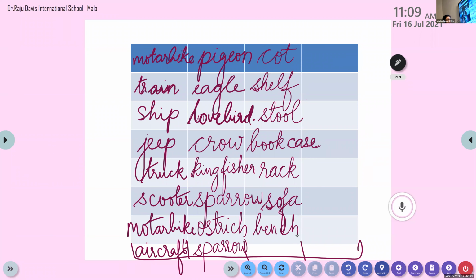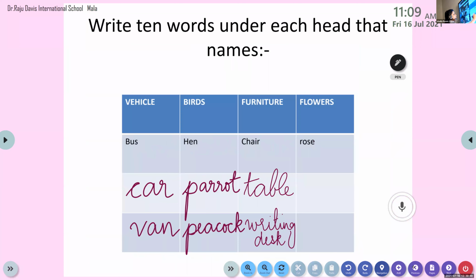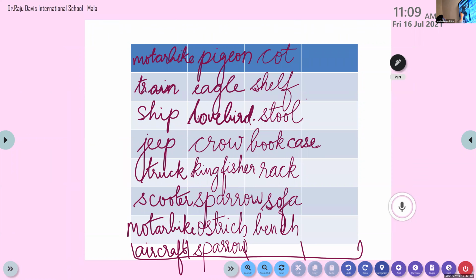Okay, bench, chair, stool, all these are very, very easy ones. Cot, shelf, rack, sofa, bookcase, and even writing table, which I have told you. All these are very simple ones. Yes, very good.